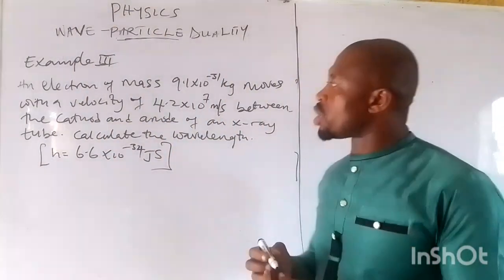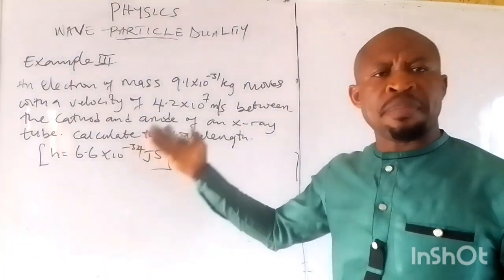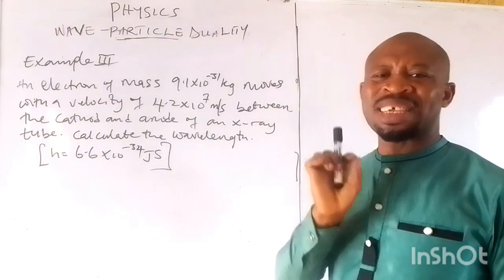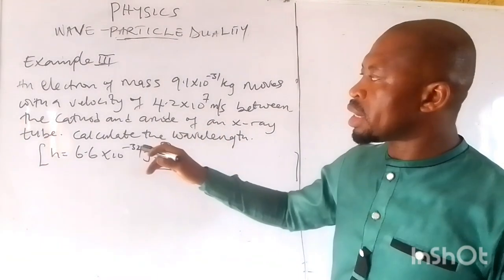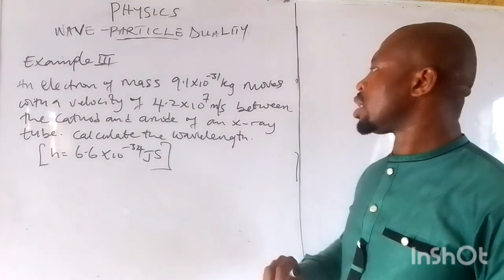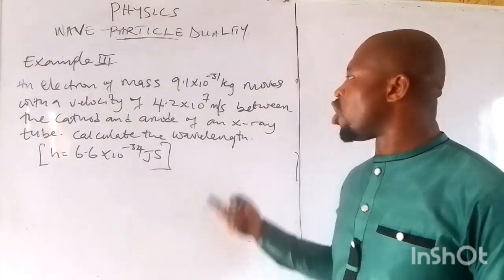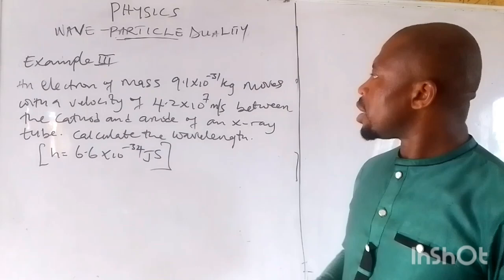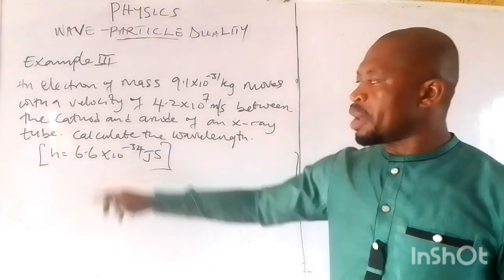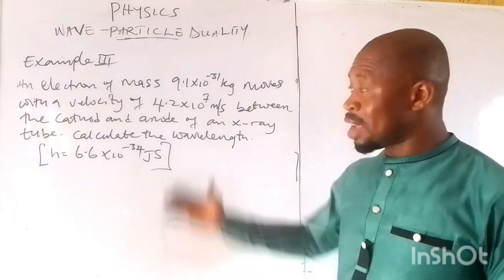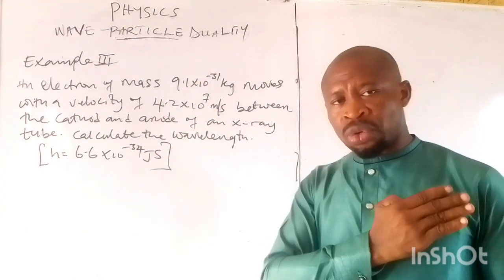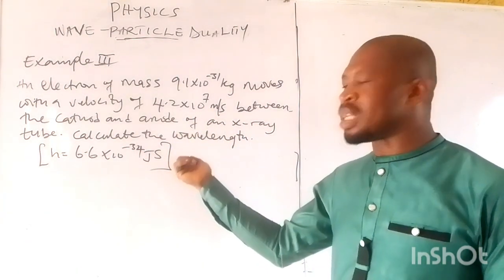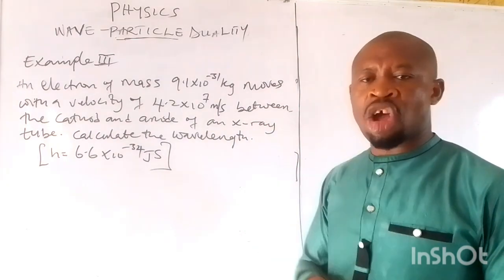Now we have this question on the board. An electron of mass 9.1 times 10 raised to the power minus 31 kg moves with a velocity of this between the cathode and anode of an X-ray tube. Calculate the wavelength of the material. Now we have the Planck constant given to us. Please, if you have followed me through the first and second examples, feel free to solve this. And please give me the answer in the comment section.